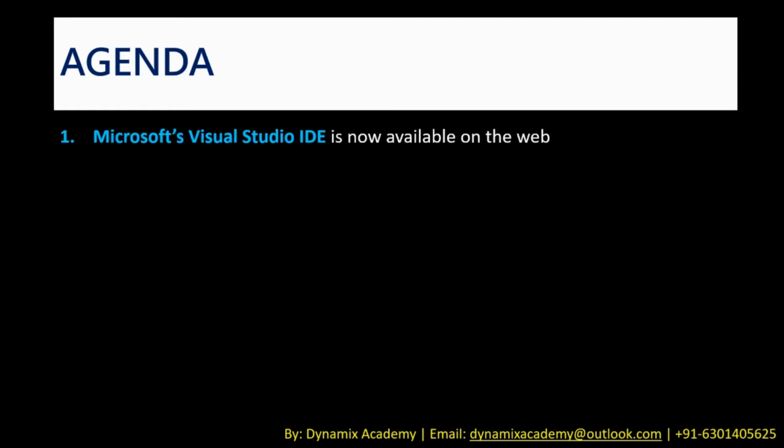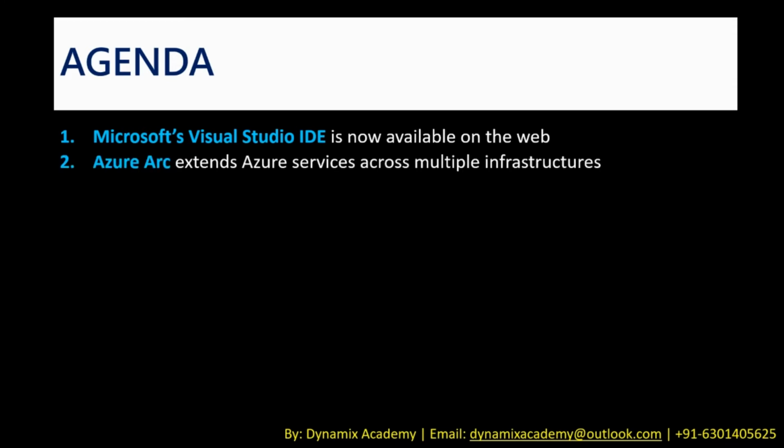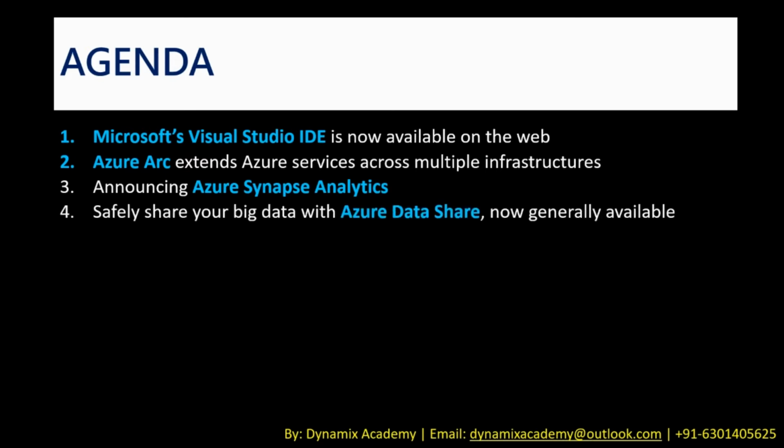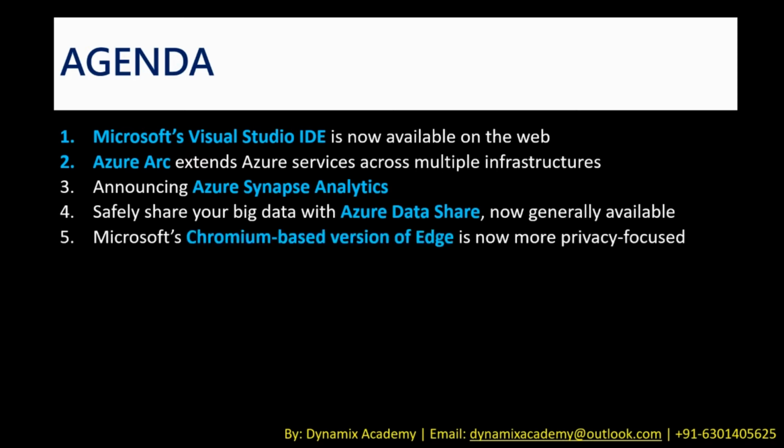Let us now first see what are those key announcements in Microsoft Ignite 2019 that we will cover in this video. Number 1, Microsoft's Visual Studio IDE is now available on the web. Number 2, Azure Arc extends Azure services across multiple infrastructures. Number 3, announcing Azure Synapse Analytics. Number 4, safely share your big data with Azure Data Share is now generally available. Number 5, Microsoft's Chromium-based version of Edge is now more privacy-focused.